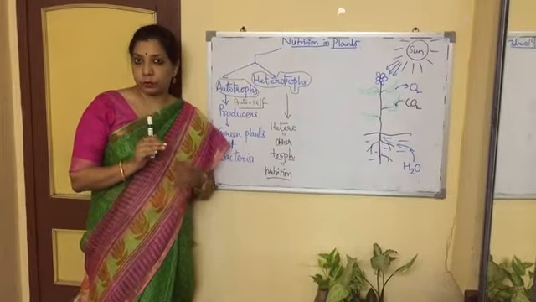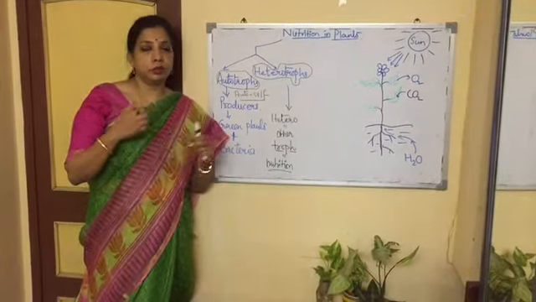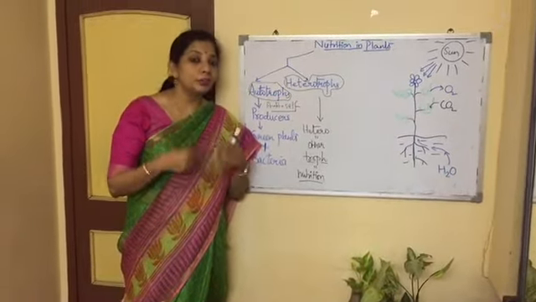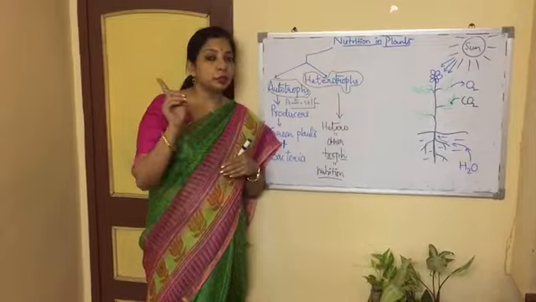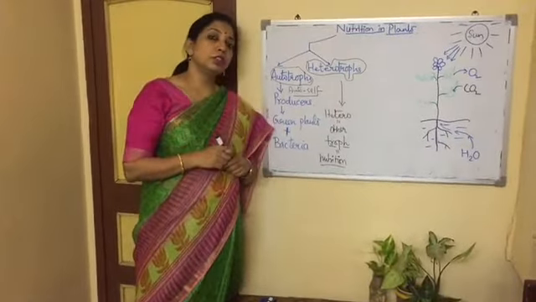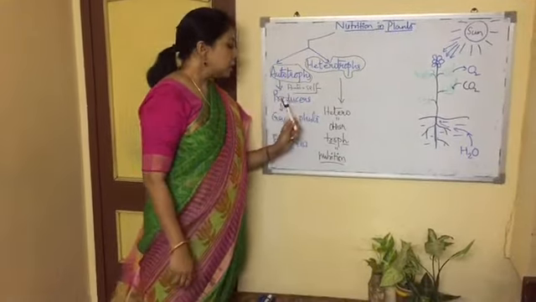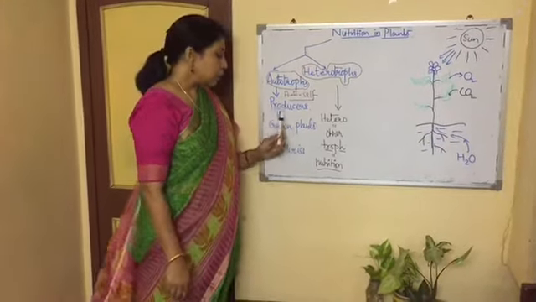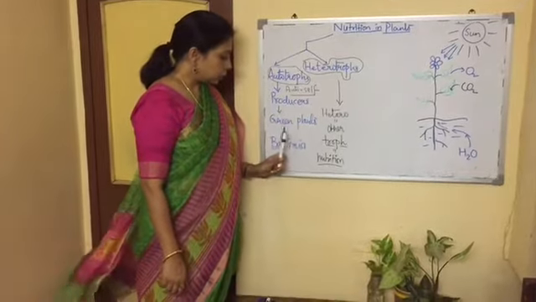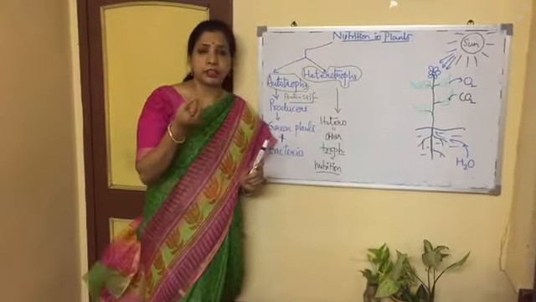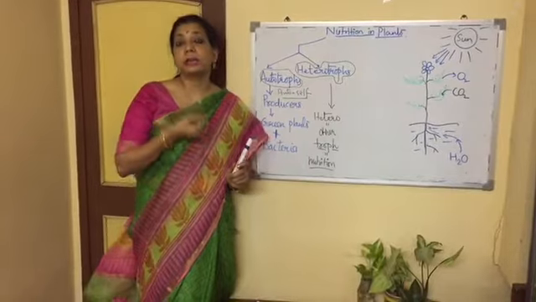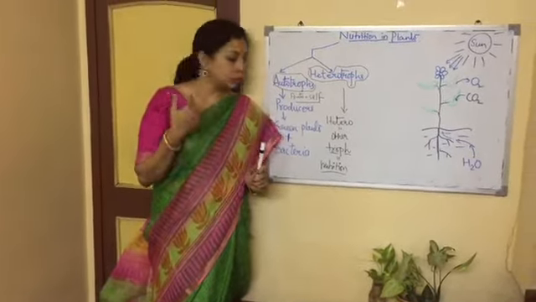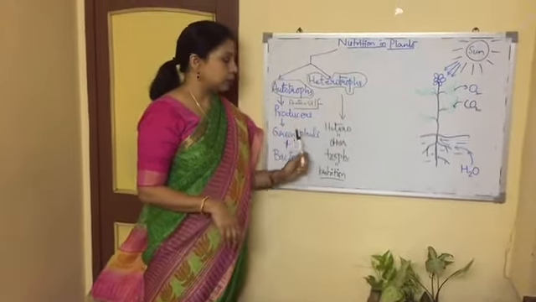We cook the food. We acquire the food from the market, the vegetables, everything from the grocery store and all, and we cook it, we prepare it, we do not produce it. Food is only prepared by the green plants, and that is why we call them producers. So green plants are the producers, and a few bacteria, chemosynthetic bacteria, that with the help of chemicals, they can prepare their own food. So those are the chemosynthetic bacteria.